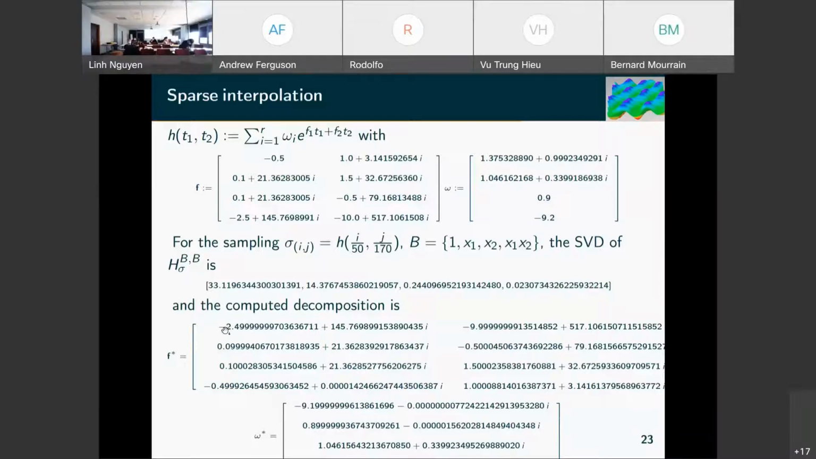So for instance, this one, minus 2.4999 and so on, corresponds to the last group. So the error is reasonable.